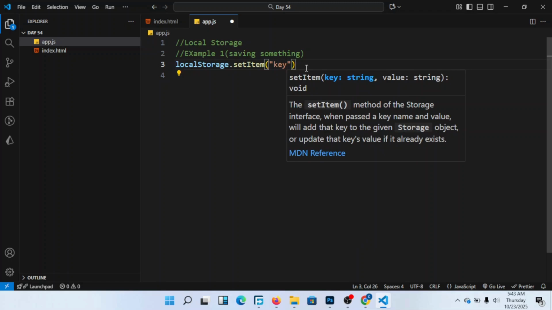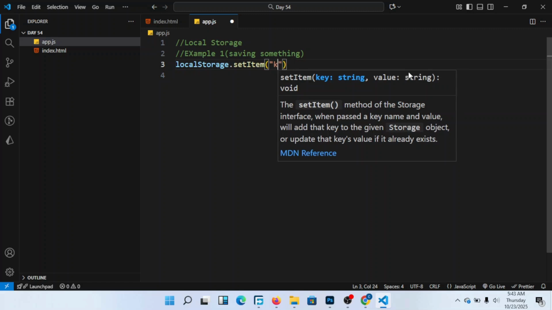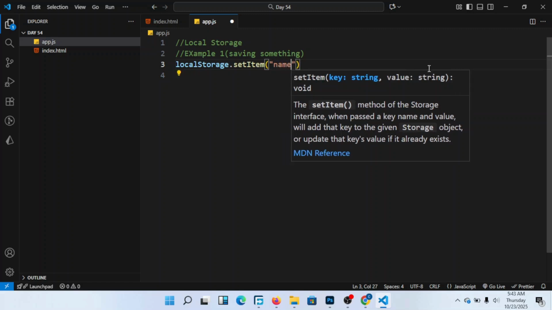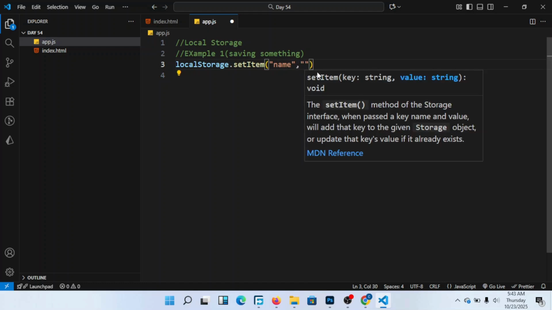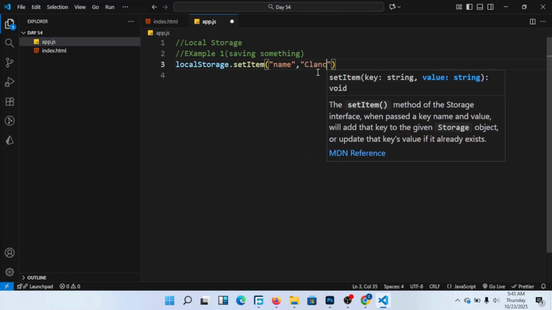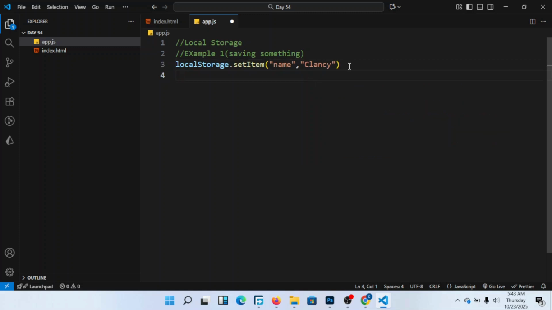Are you seeing here they put for me key and value, and all of them must be in string format, okay? So I put here my name, then I put here the value. Now the value is Clancy, is my name, okay? Just like this.